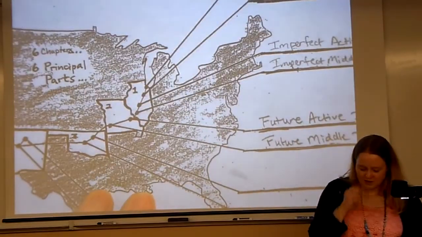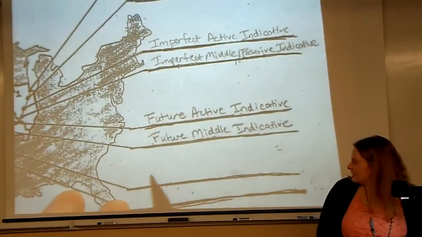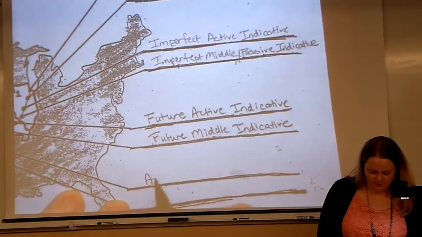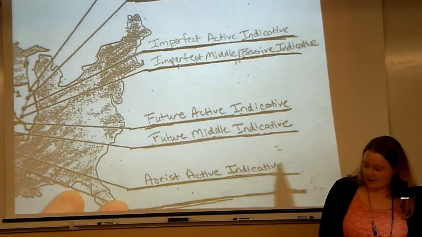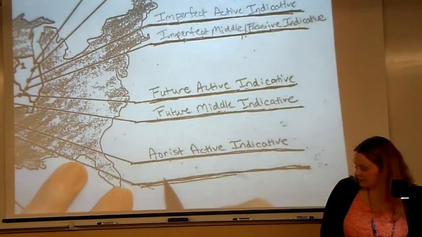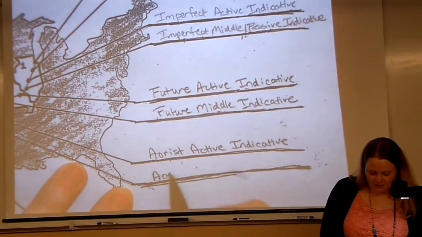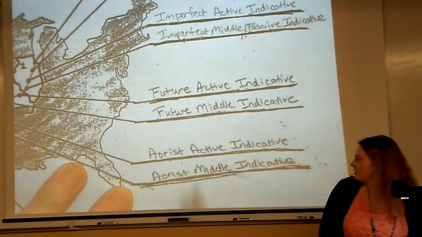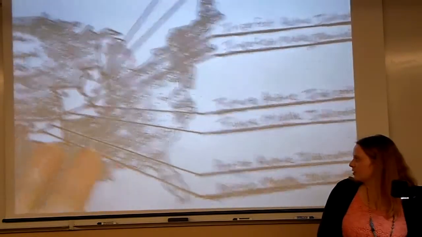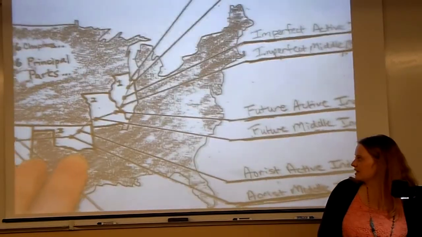In Oklahoma, what you have as the tense is aorist, active indicative, and aorist middle, just like the future. You only have a middle here. The passives are out in California. We'll get to them eventually. They're in our sixth principal part. But an aorist active and an aorist middle, think about them as belonging in the state of Oklahoma.